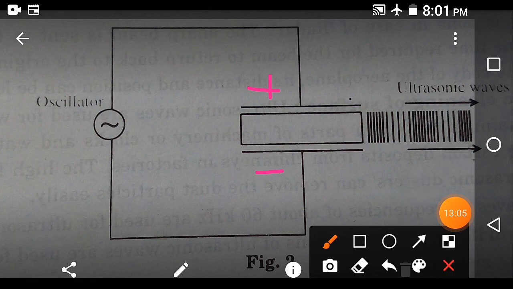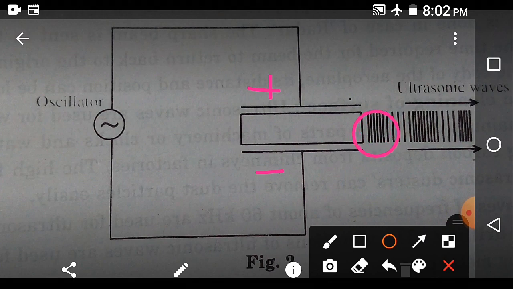For the first half of the alternating current, a positive charge develops on the upper plate of the quartz crystal and a negative charge on the bottom plate. Now these charges will produce a tension in the quartz crystal, and this tension produces a compression in the neighboring medium.